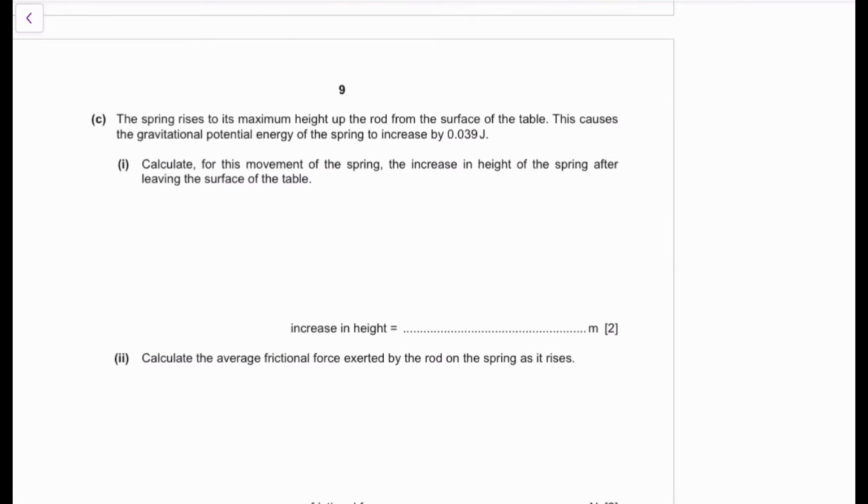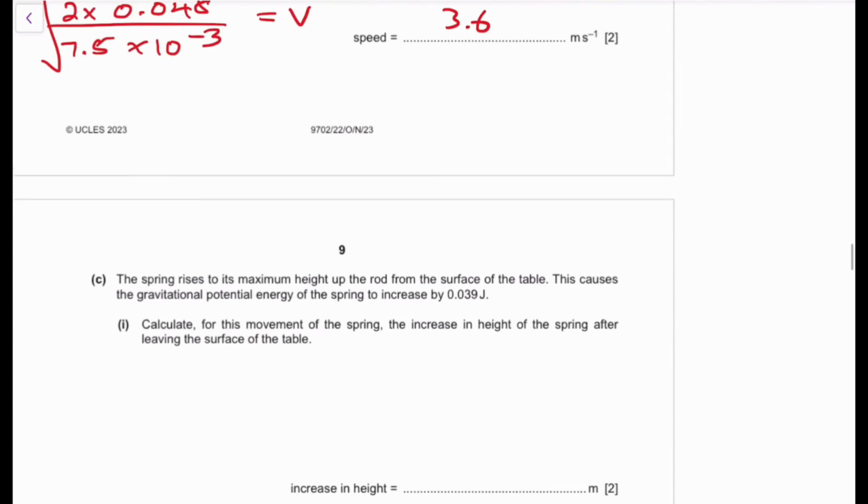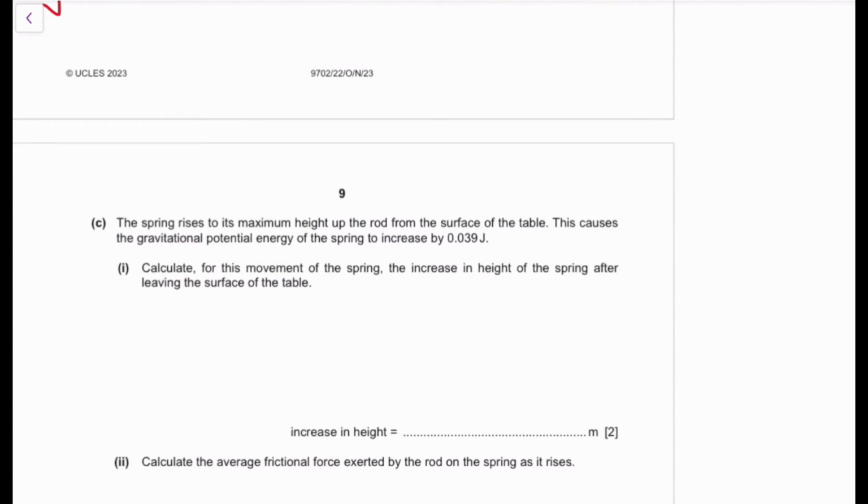The spring rises to a maximum height. So the spring is going to go up and up. It's going to start here, then go here, then here, rising up. Then it's going to reach a maximum height, and then it's going to gain gravitational potential energy.